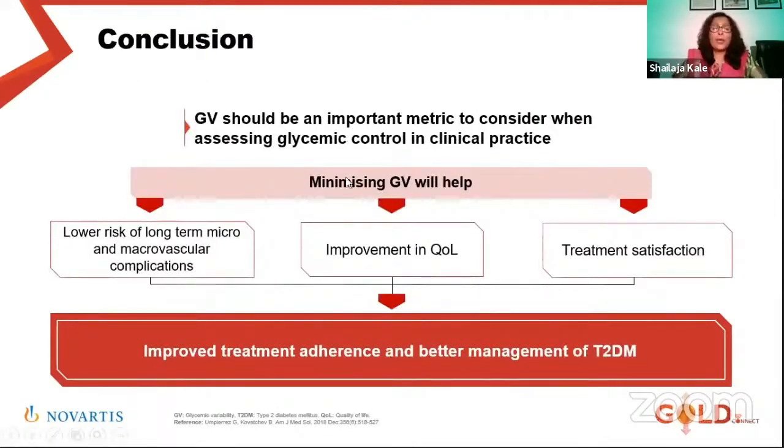So to conclude, it should be an important metric. Continuous glucose monitoring is not required every now and then. We can do it with structured home monitoring. We don't need fancy continuous glucose monitoring to know the glycemic variability. But I personally feel continuous glucose monitoring helps a lot to teach patients how to change the diet and everything, and in a few patients, it helps. But structured home monitoring of blood glucose will be very good to minimize variability and in the design of the prescription. Use incretin-based therapy.